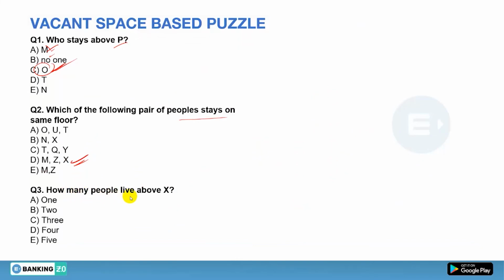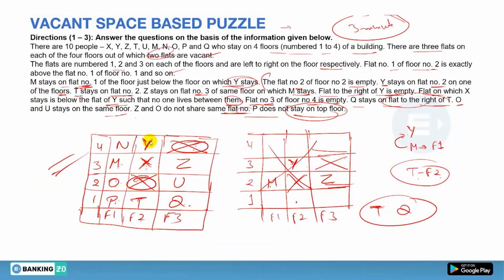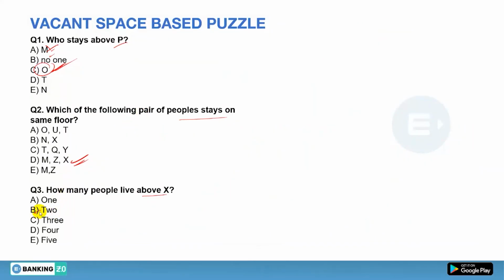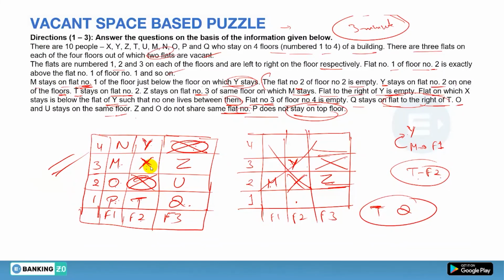Now, how many people live above X? So we have to find how many people are living above X. So above X there are 2 persons. So the answer will be option number B, that is 2. Clear or not? Done.